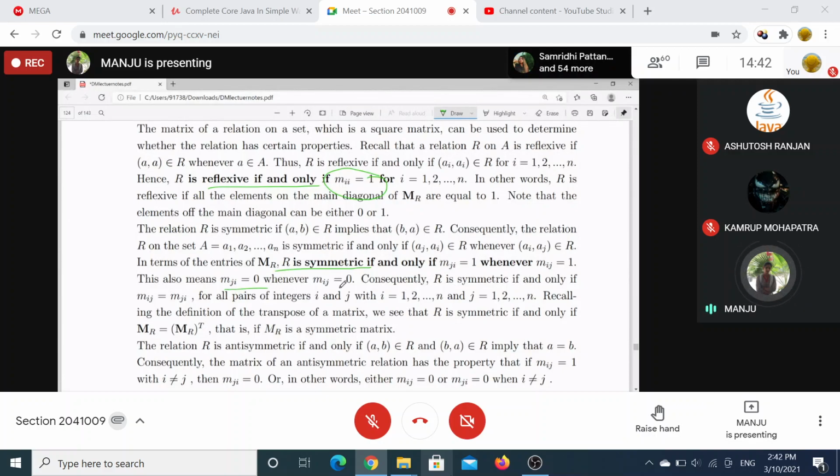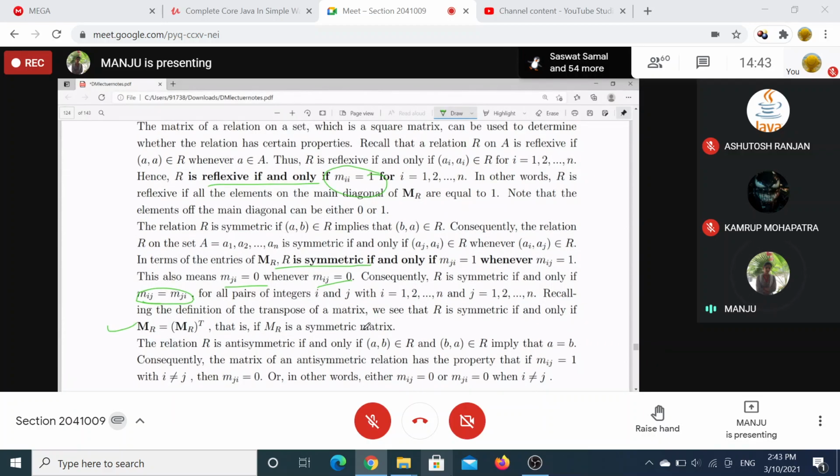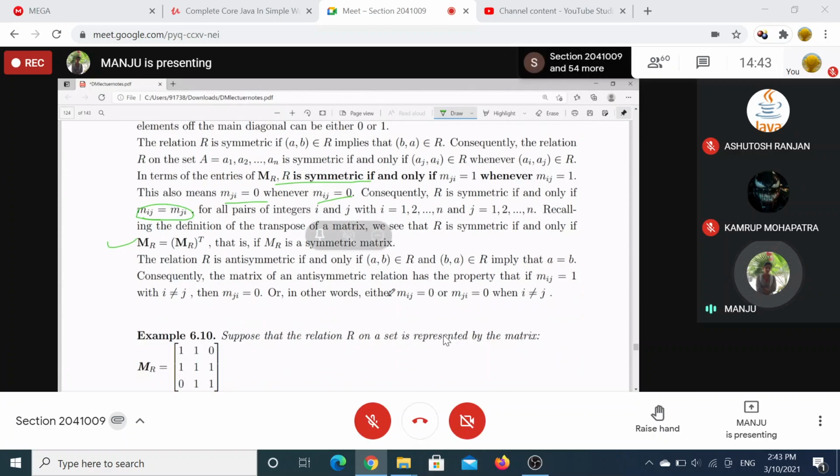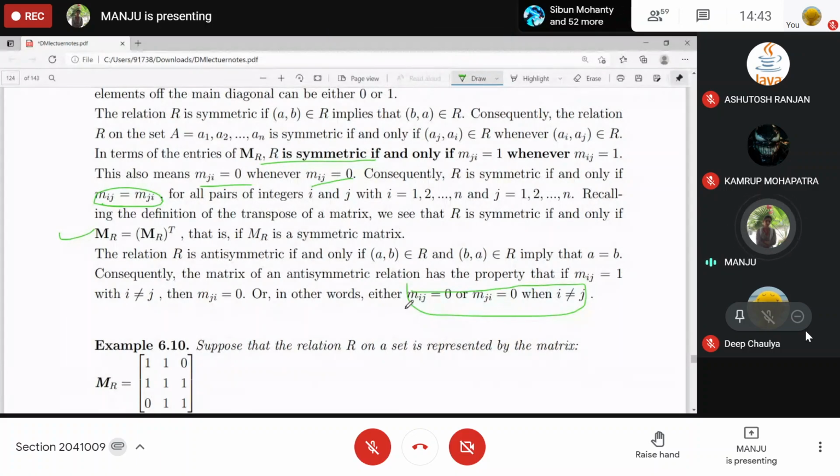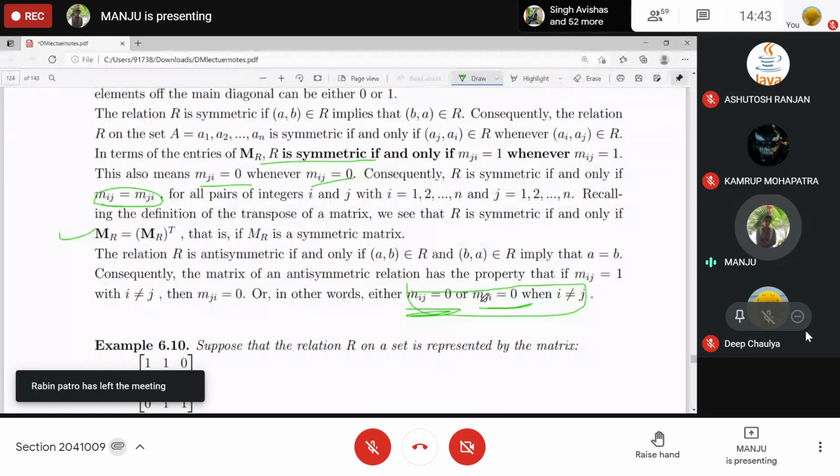So if this is 0, then that is 0. So Mij is equal to Mji, meaning the matrix should be symmetric. If you take the transpose, that should be equal to the matrix itself. In case of anti-symmetricity, either of these cases should be there. For not equality, either A is not related to B or B is not related to A. That means either the ijth is not related or the jith is not related.